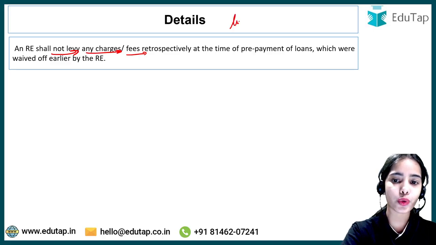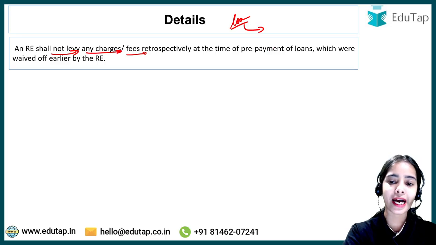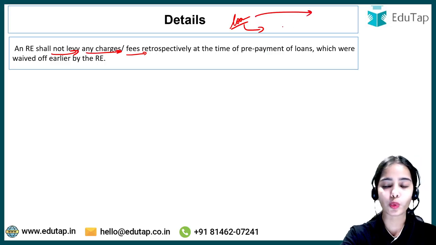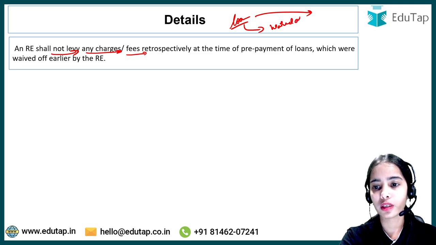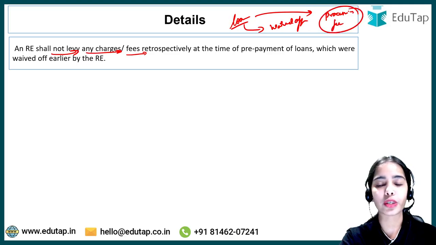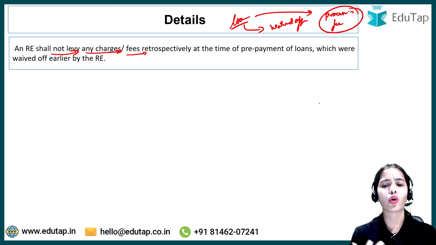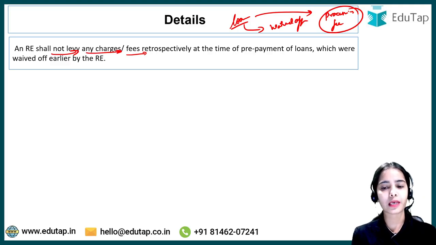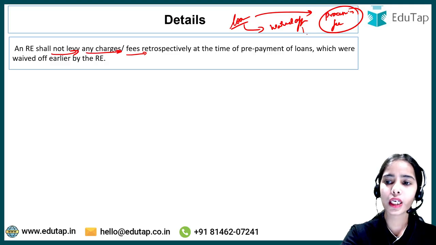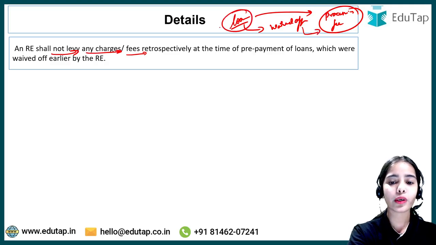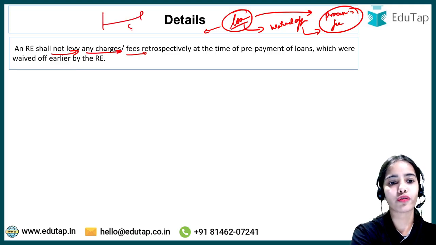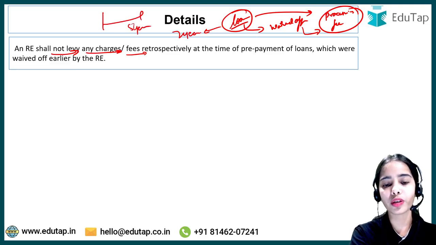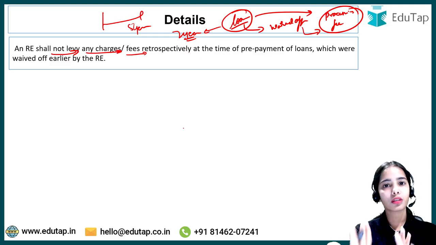Let's say you have taken a loan from a bank, and while giving you the loan, the bank waived off the processing fees. That means the bank said, okay, we are not taking the processing fee because you are a loyal customer, or you have done the payments of the loan on a timely basis with the same bank. Now let's say the loan tenure was 5 years, and after 2 years you want to prepay the loan, or you are closing the loan now.